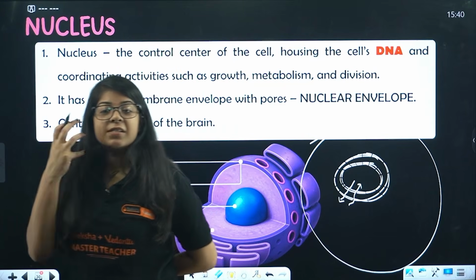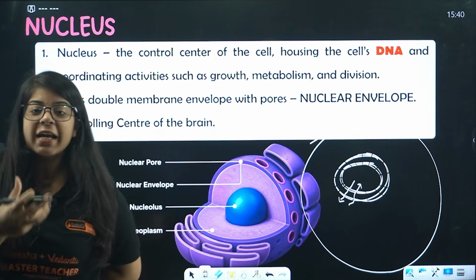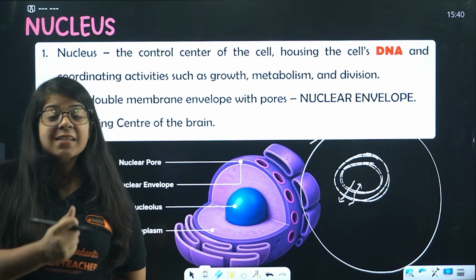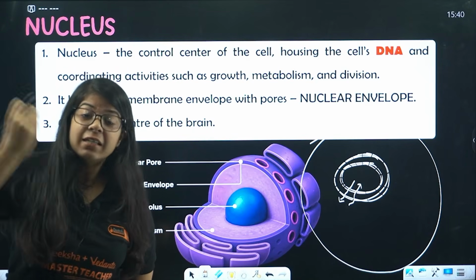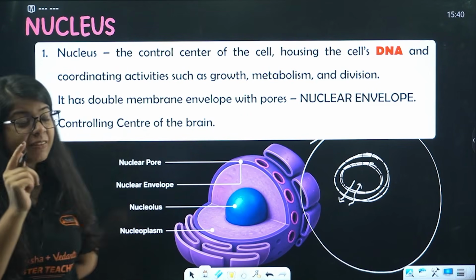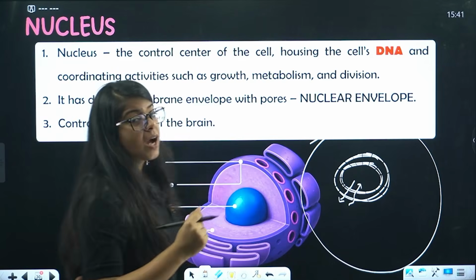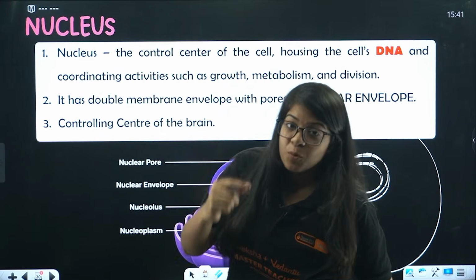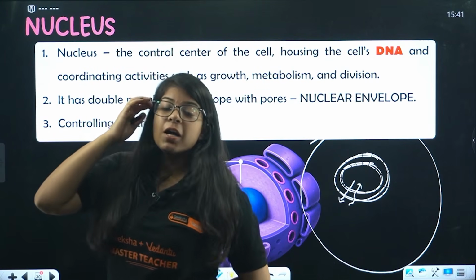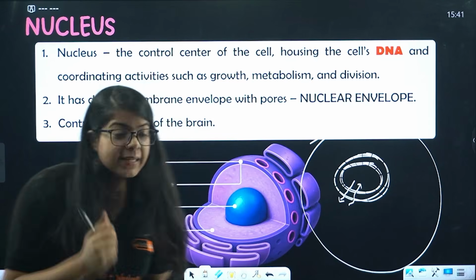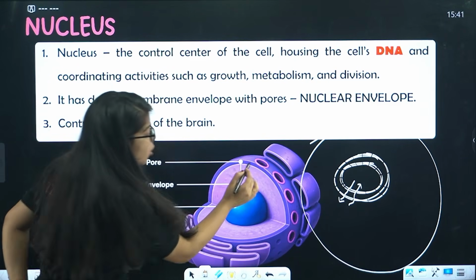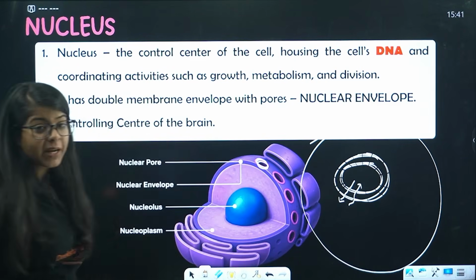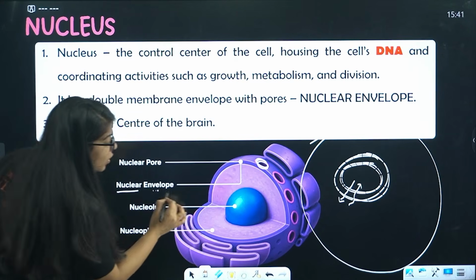So this is the controlling center of our cell, and it houses our DNA and controls activities like growth, metabolism and division. A very important part is that it has a double membrane which has pores in it, and this is called the nuclear envelope. This is the structure of the nucleus. You can see there are so many pores on this membrane, and this is the nuclear envelope.